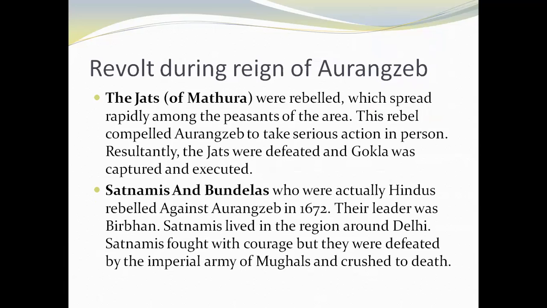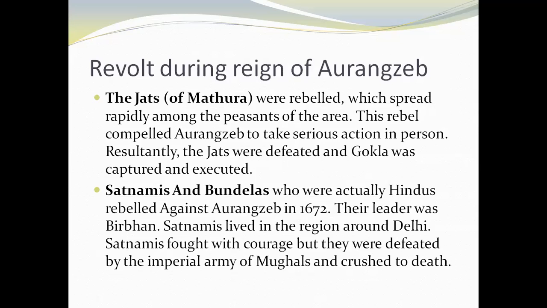Among them were the Jats, Satnamis, and Bundelas. These are the particular groups that were against him, and the rebellions spread rapidly among the peasants of the areas. These rebels compelled Aurangzeb to take serious action. Most of the people were executed. In this way, the Jat rebellion was suppressed.